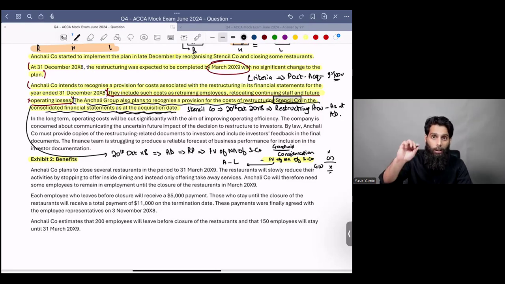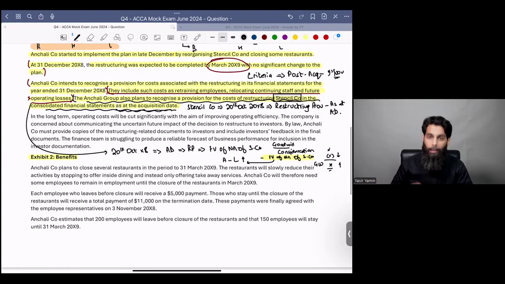Now, if Anchali company was to recognize a liability as at the acquisition date, your liabilities will increase. If your liabilities increase, logically your net assets would fall. And if your net assets fall, logically your goodwill will increase. Do you understand that? So if a restructuring provision was recognized at the acquisition date, this would be treated as a pre-acquisition transaction, and it will ultimately affect goodwill.